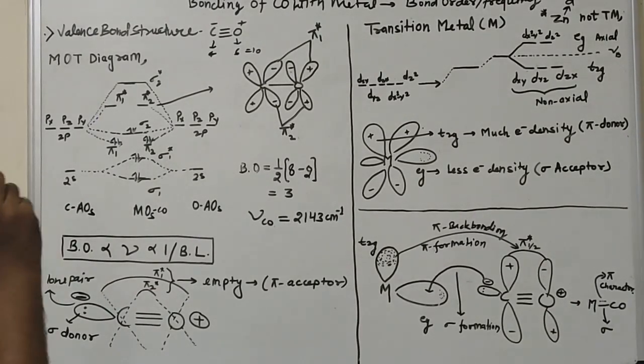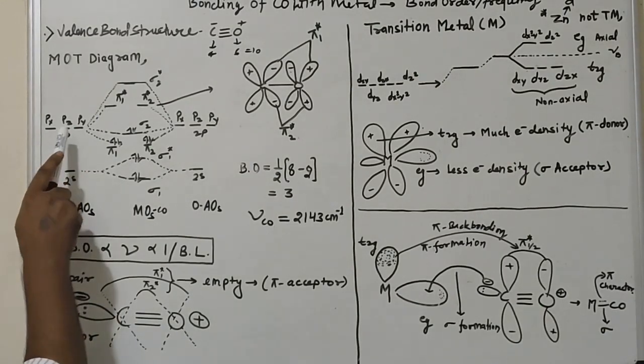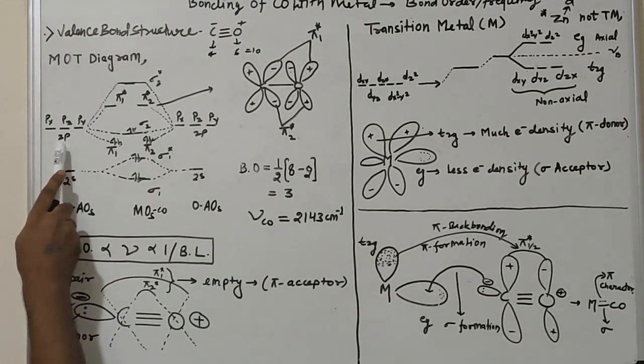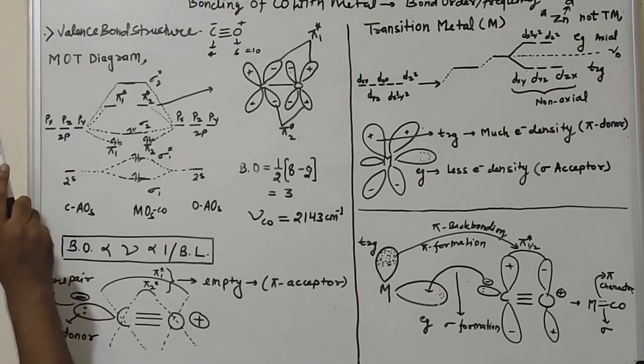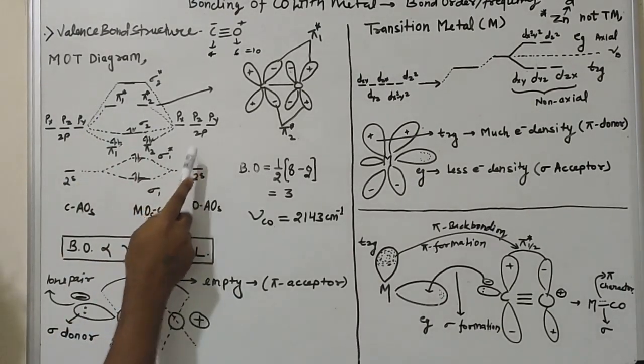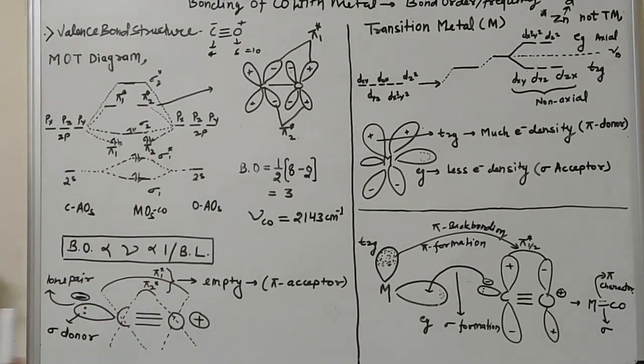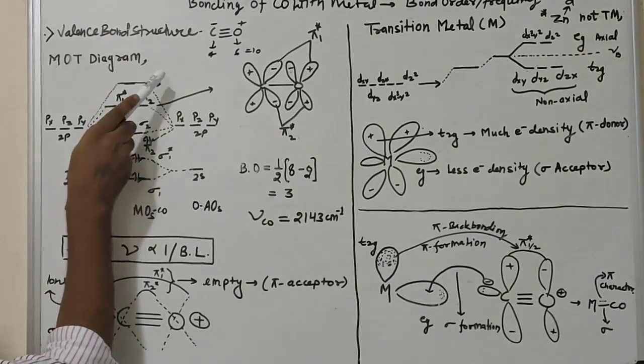When the pz orbital of the carbon atom combines with the pz orbital of oxygen, it forms a sigma bond. That means the 2 pz components combine with sigma overlapping, so they form a sigma bonding molecular orbital and a sigma anti-bonding molecular orbital, as represented in this diagram, sigma and sigma star.